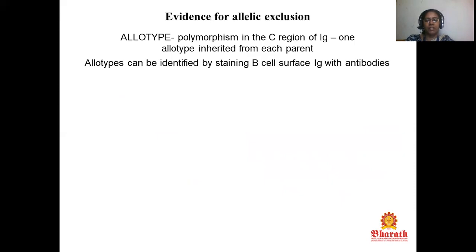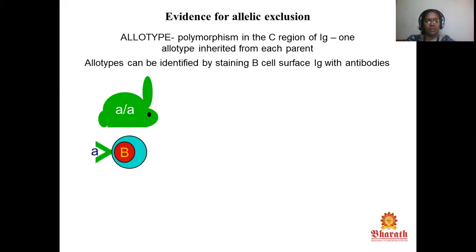Evidence for allelic exclusion is allotype polymorphism in the C region of Ig, with one allotype inherited from each parent. The allotype can be identified by staining B cell surface Ig with antibodies.